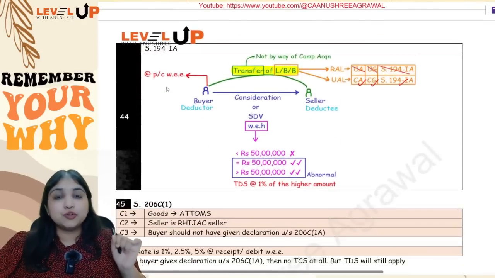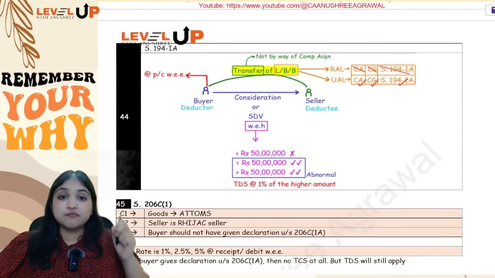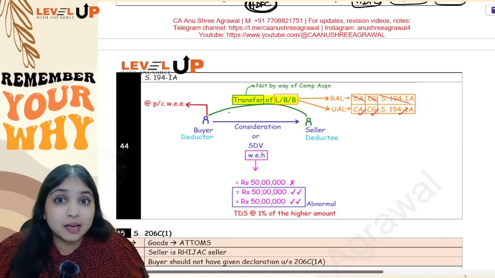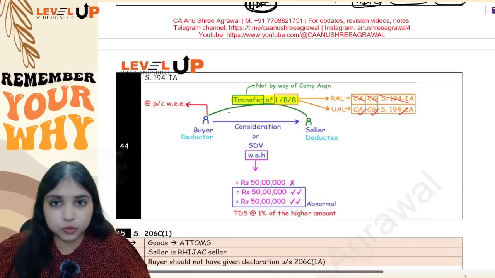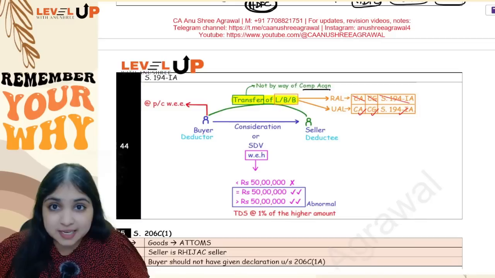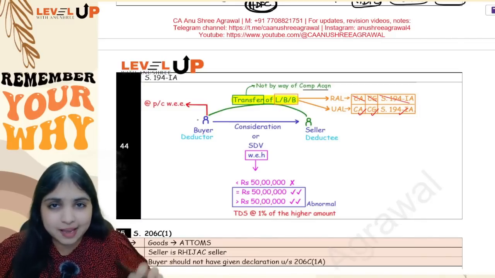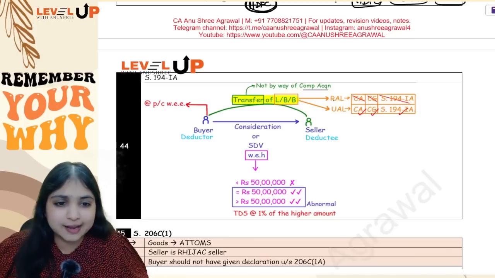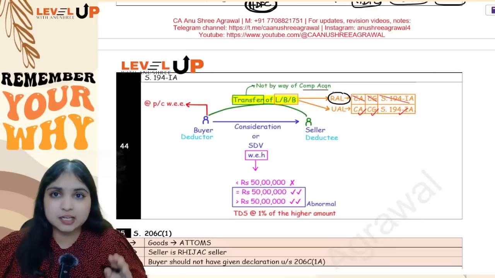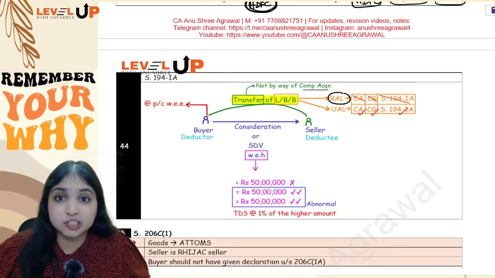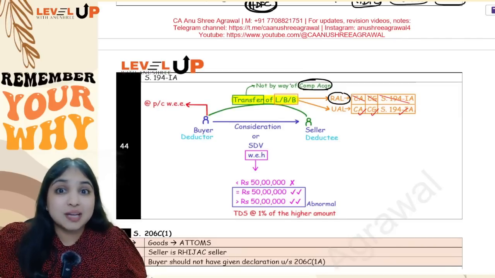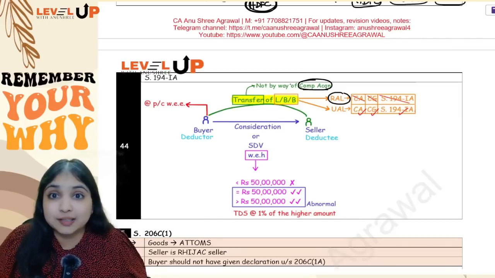One more section I want to discuss with you under TDS, and that is section 194IA. Now, 194IA will apply if you are buying an immovable property, land, building or both. It should not be by way of compulsory acquisition. The assessee should be buying an immovable property other than rural agricultural land. I am excluding rural agricultural land. It can be urban agricultural land, but it should not be rural agricultural land. The transfer should not be by way of compulsory acquisition, because for compulsory acquisition you have a separate section altogether, 194LA.